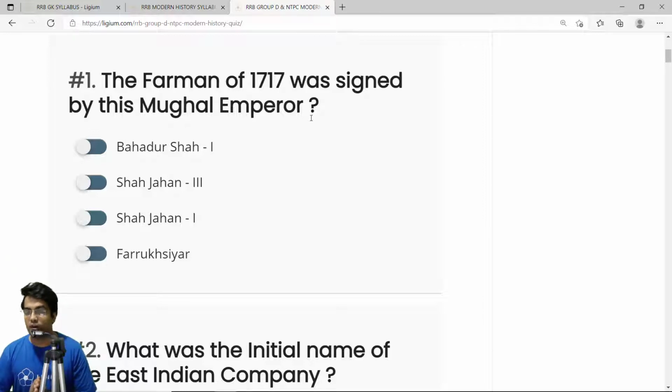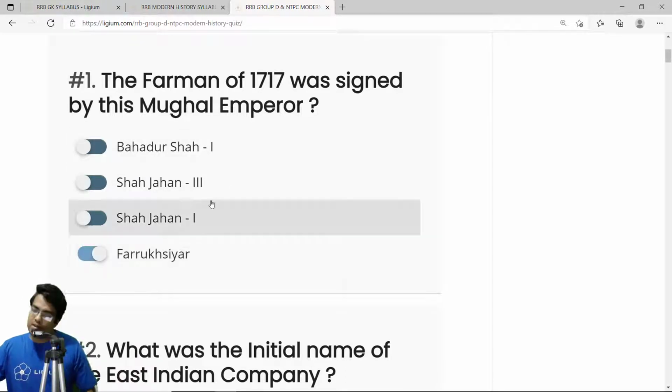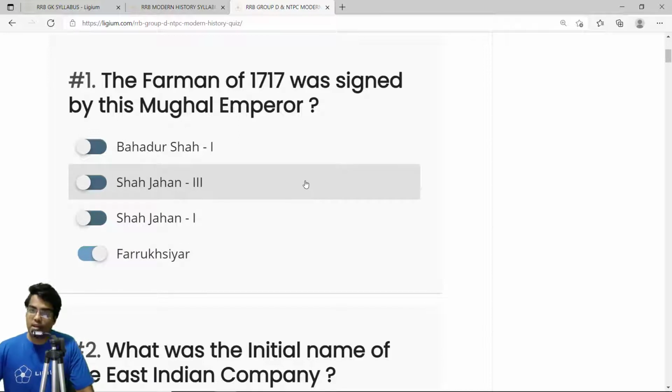So the correct answer is Farrukhsiyar. It was Emperor Farrukhsiyar who gave the Farman of 1717. This allowed the Britishers to get the resources from the rich provinces of Bengal, Bihar and parts of Orissa. So the correct answer is Farrukhsiyar. And one of the reasons why Farrukhsiyar gave this Farman was that he was planning to marry a Rajput princess. She was the daughter of Ajit Singh. Ajit Singh was a noble in the court of Farrukhsiyar. And this hurry was one of the reasons why Farrukhsiyar gave this Farman.